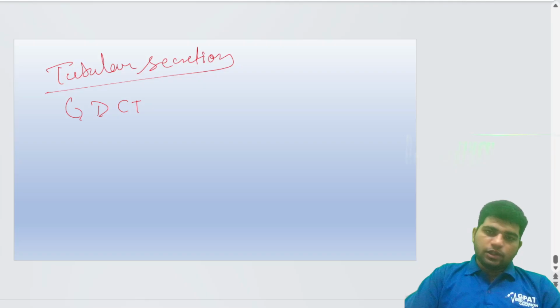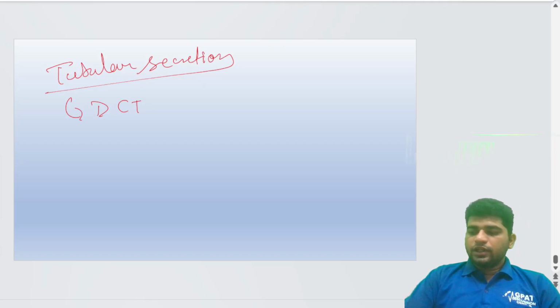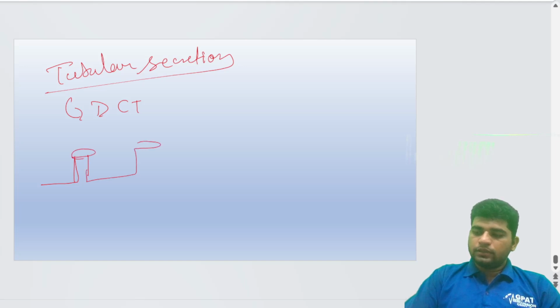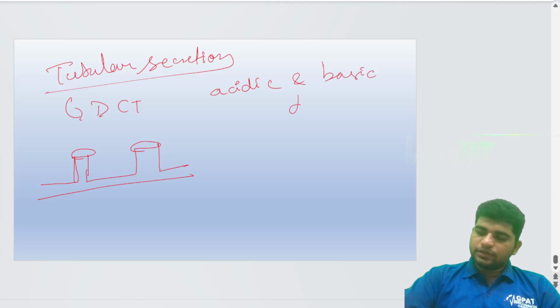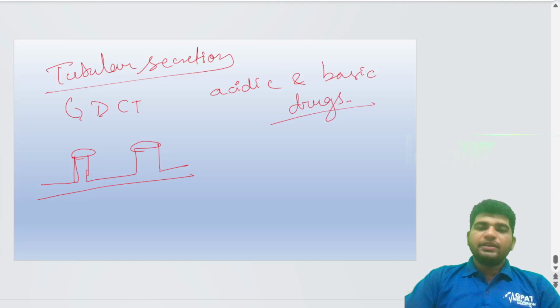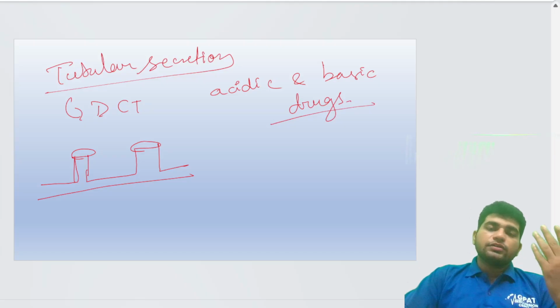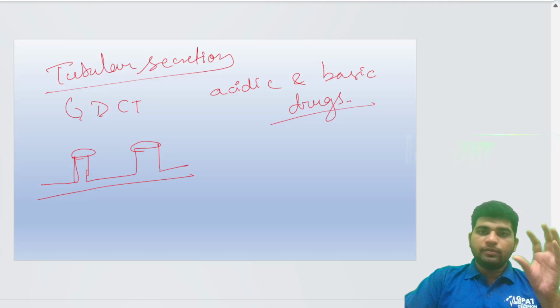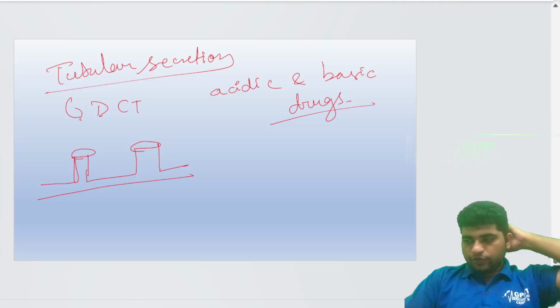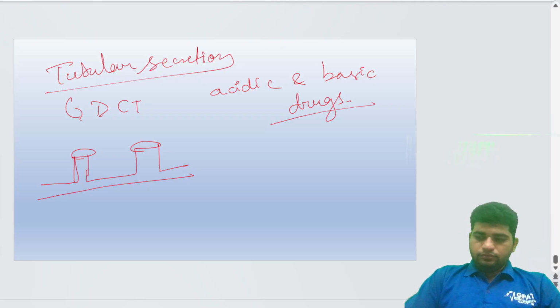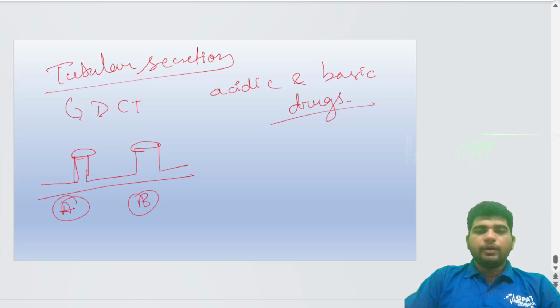It has pumps, and it generally secretes acidic and basic drugs into the lumen of the nephron. For example, there is a pump for acidic drugs, and here we have a pump for basic drugs.